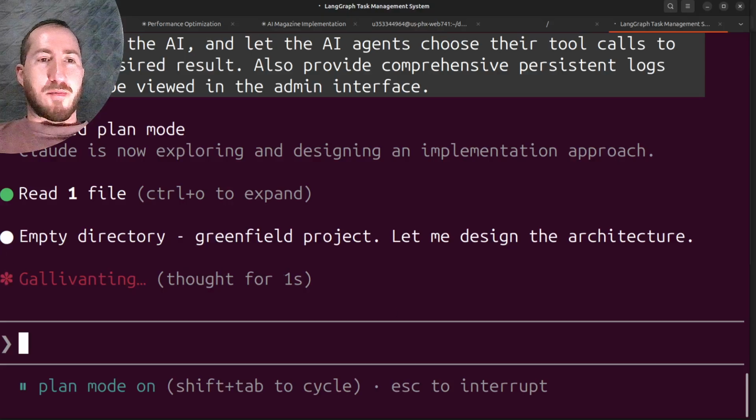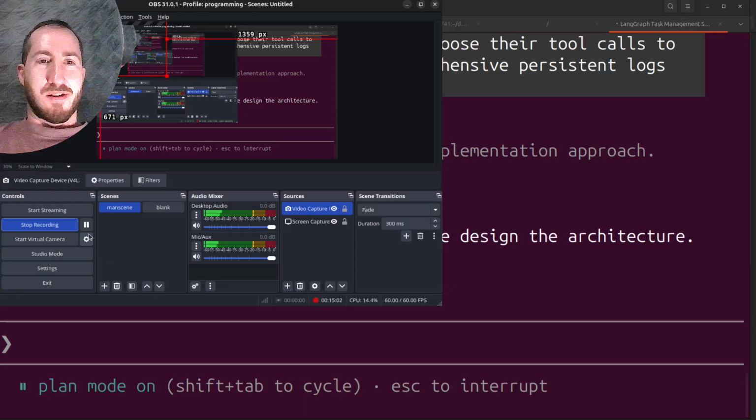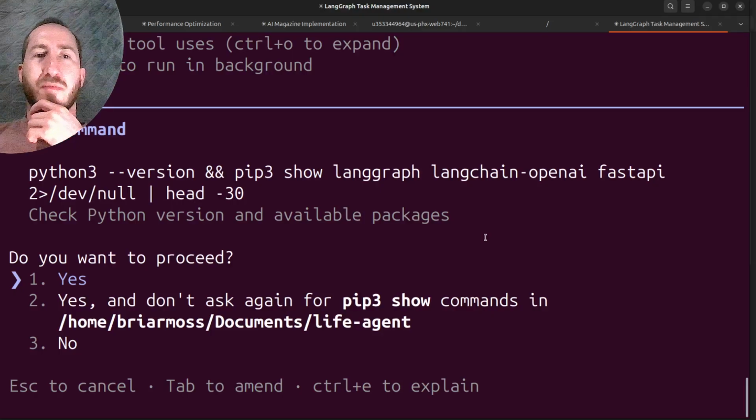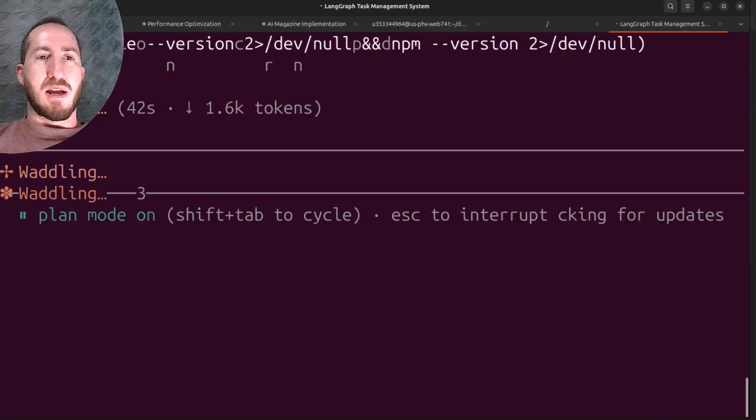Now I'm going to let this run for a little bit of time, but in the meantime, I'm going to pause this video so that we don't have to watch it in silence. Okay, so very quickly it wants to run a bash command to check on the versions for FastAPI and LangGraph, and I have to say no. Why?